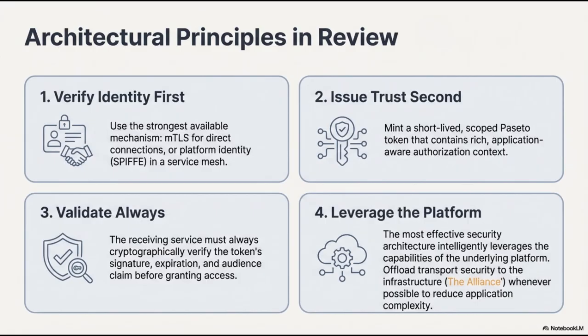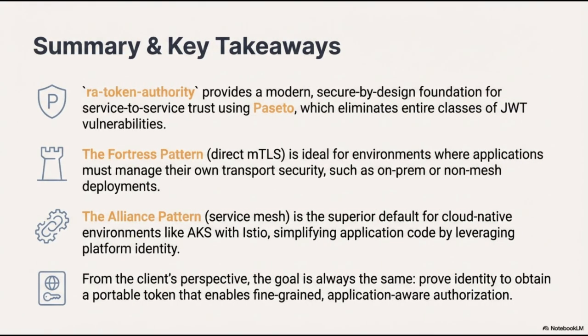To summarize the key takeaways from our discussion, RAT Token Authority provides a modern, secure-by-design foundation for service-to-service trust. By utilizing Poseidon, it eliminates entire classes of vulnerabilities common to traditional JWT implementations. When considering architectural approaches, the Fortress pattern, which relies on direct MTLS, is the ideal solution for environments where applications must manage their own transport security, such as on-premises or non-mesh deployments.